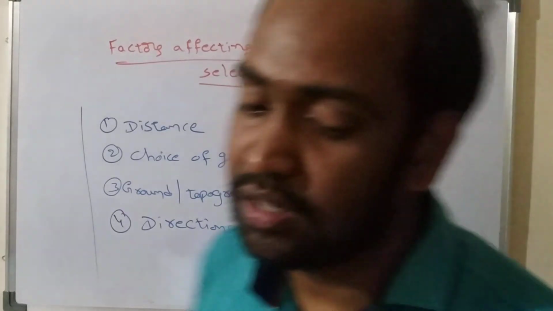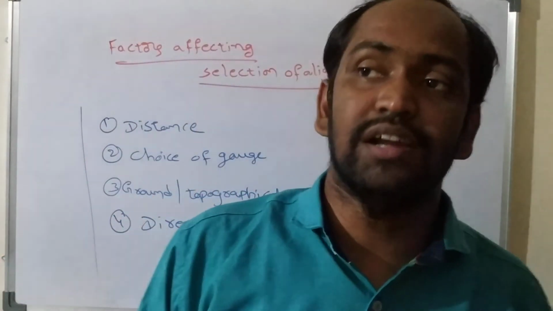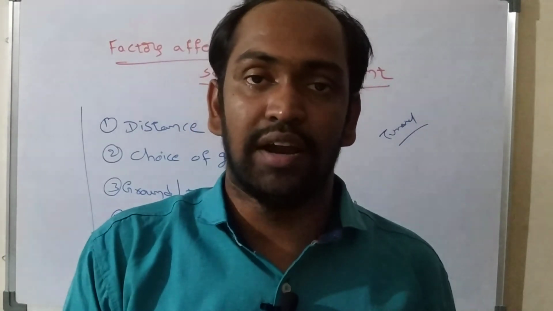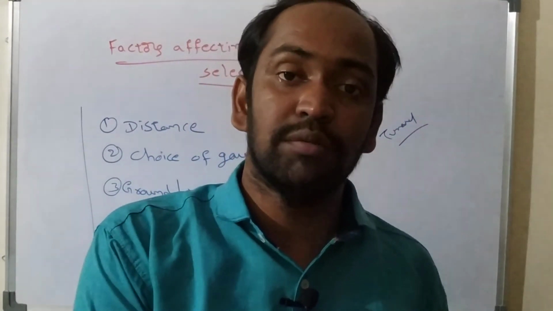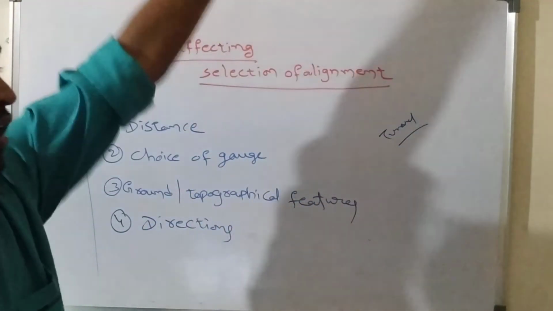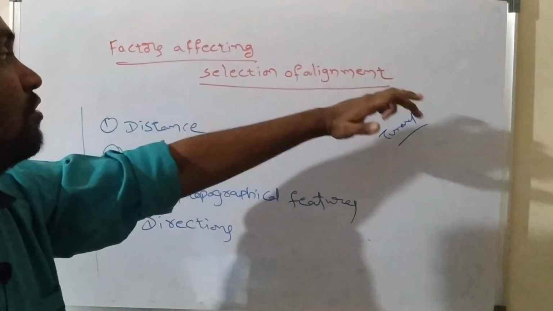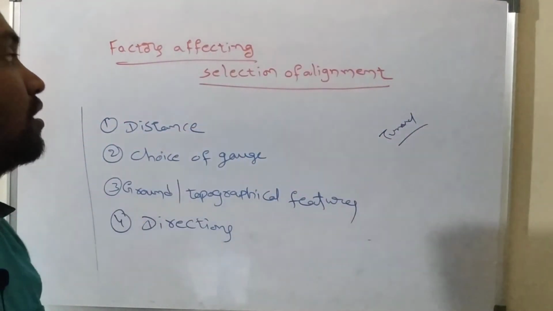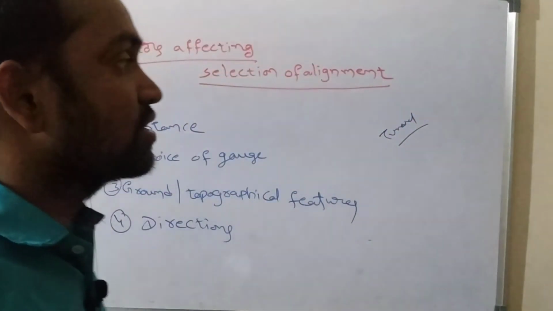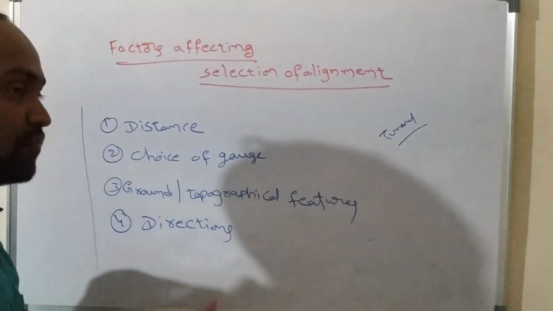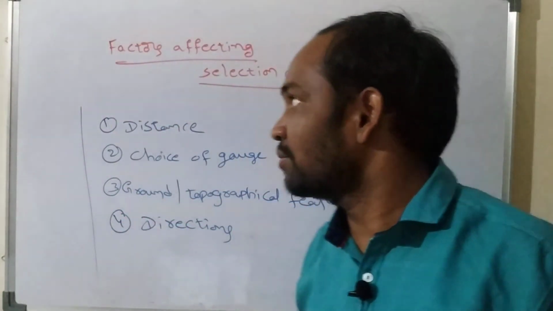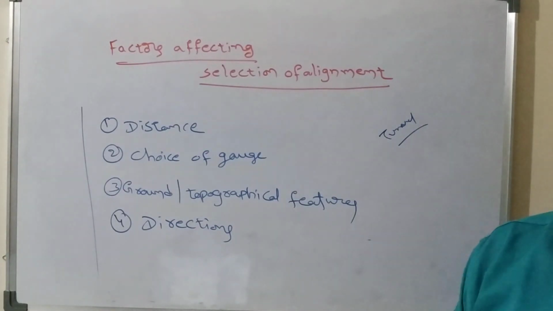Okay now, in this session we have discussed what a railway alignment is, when we can say a railway alignment is a good or ideal alignment, what the different requirements of a good or ideal alignment are, and what the different factors are which can affect or be involved in the selection of railway alignment. In the next session we will discuss somewhat more deeply the different features or factors we need to consider while selecting a railway alignment.